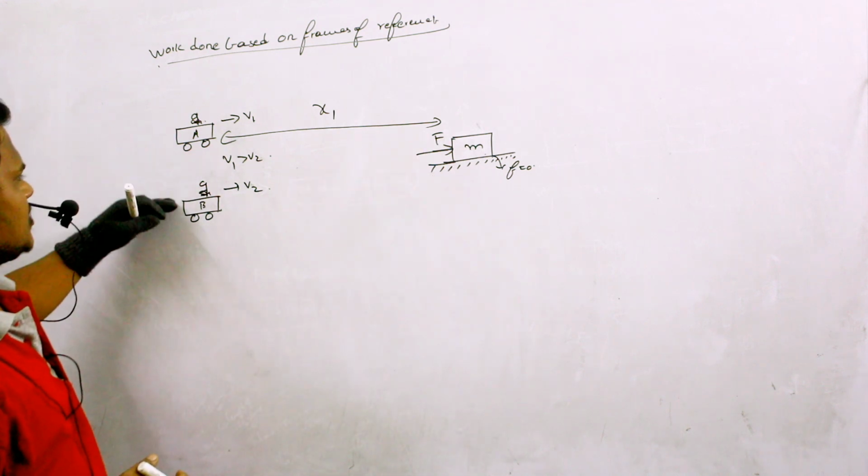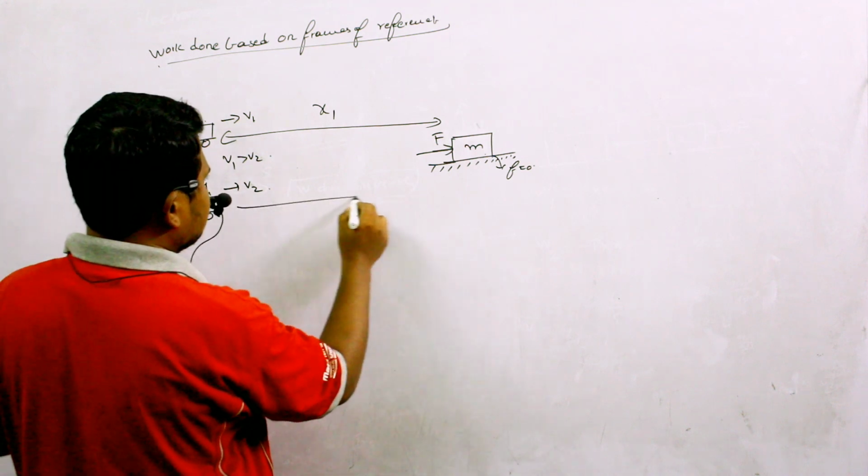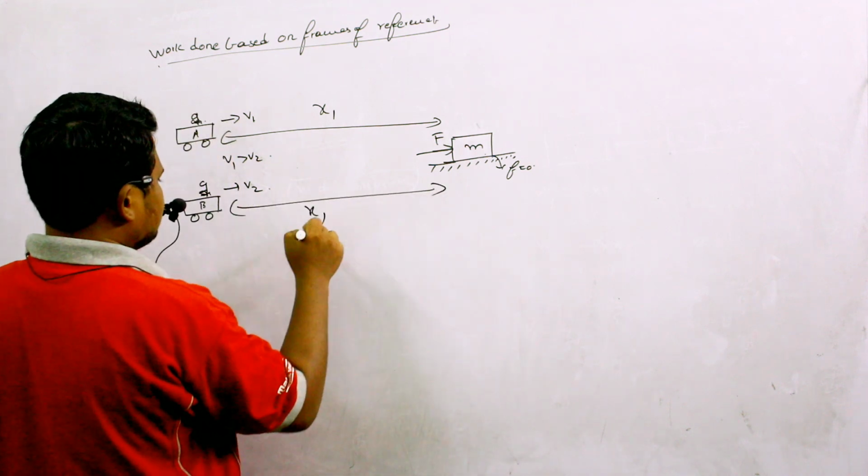Both of them are at the same distance, x1.